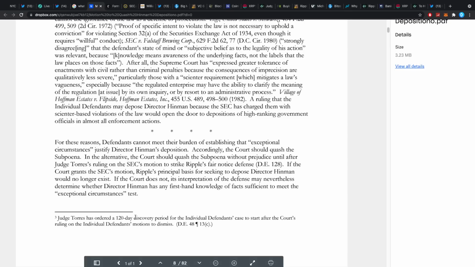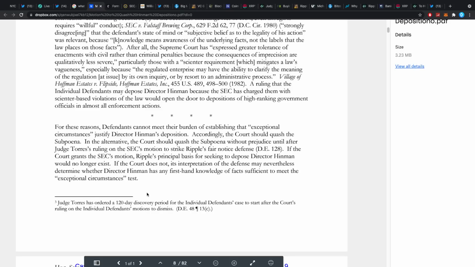For these reasons, defendants cannot meet their burden of establishing that exceptional circumstances justify Director Hinman's deposition. Accordingly, the court should quash the subpoena. In the alternative, the court should quash the subpoena without prejudice until after Judge Torres' ruling on the SEC's motion to strike Ripple's fairness defense. If the court grants the SEC's motion, Ripple's principal basis for seeking to depose Director Hinman would no longer exist.